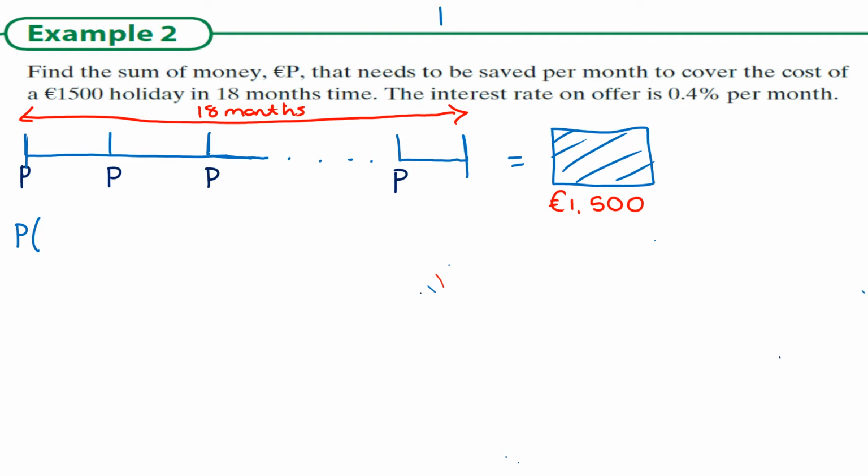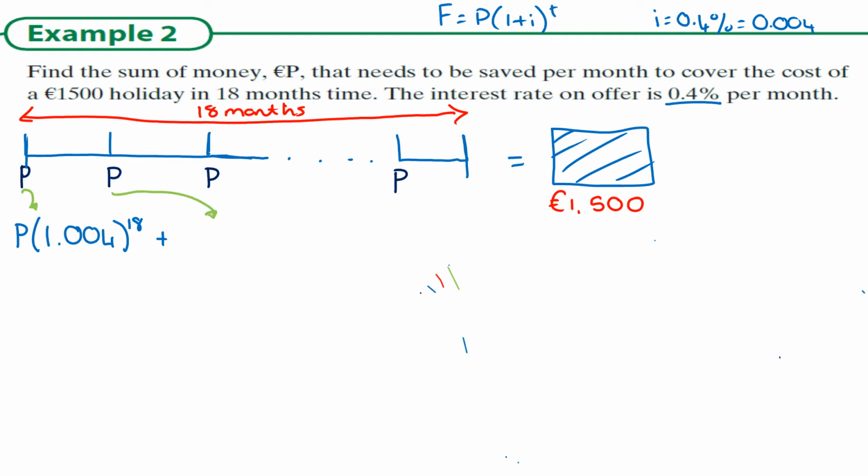So remember, I'm using F is equal to P, bracket 1 plus I to the power of T. I is equal to 0.4%, but we want that in decimal, so 0.004. So that's 1.004, and that's to the power of 18. Plus, I'm going to try to line these up, so that's P.